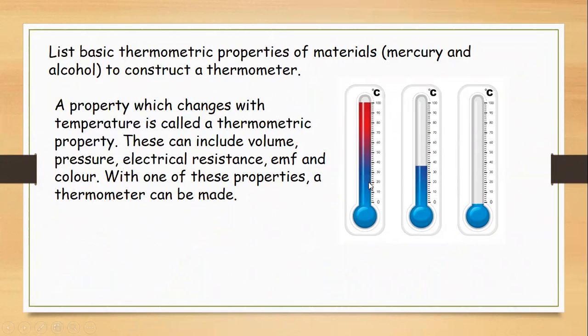A property can be the volume, electricity, pressure, EMF, or color. With one of these properties a thermometer can be made, and with all these properties we have different thermometers built.